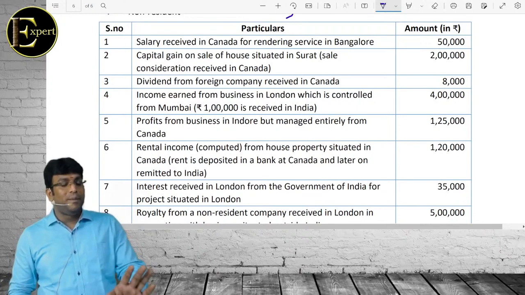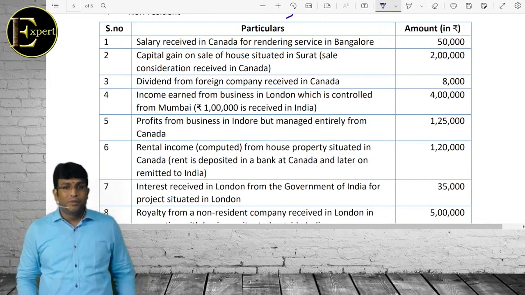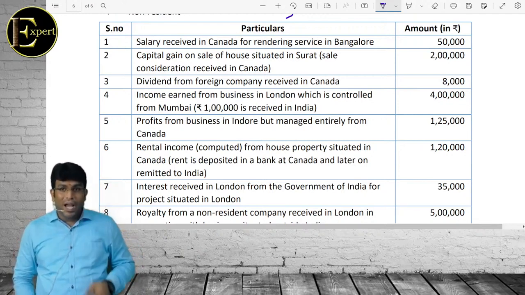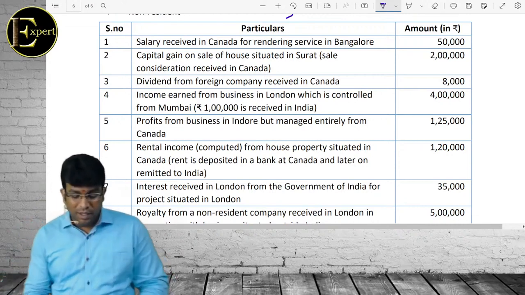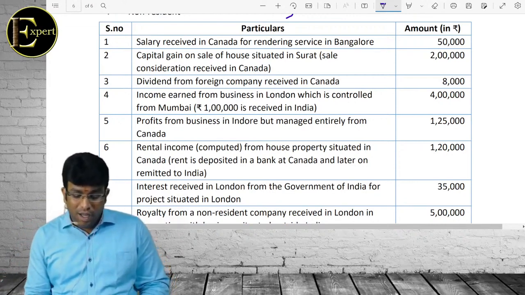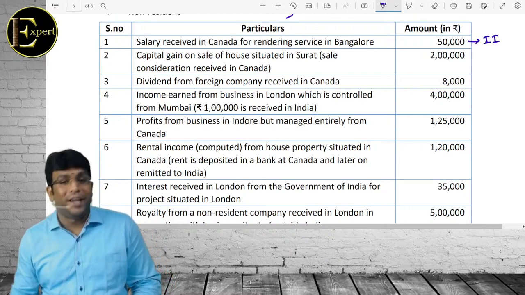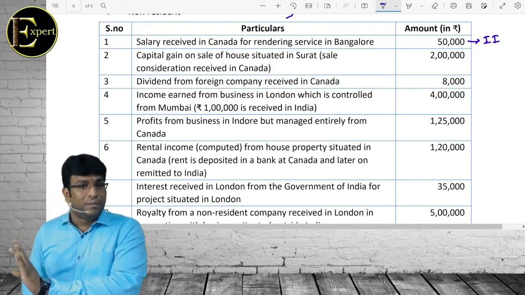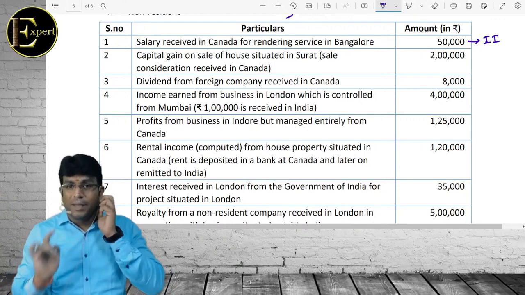We'll find out whether Indian income or foreign income. If it's Indian income, what will happen? Taxable for all. Foreign income, what will happen? Taxable for ROR and RNOR in two cases. चलो बराबर बोला आंसर मुझे. First bit, salary received in Canada for rendering service in Bangalore. Good boy. Taxable for all. मतलब तीनों कॉलम में अमाउंट डालना पड़ेगा अपने को. करेक्ट है ना? तीन कॉलम लेते हैं, ROR, RNOR, NR, सब कॉलम में अमाउंट लेना पड़ेगा.